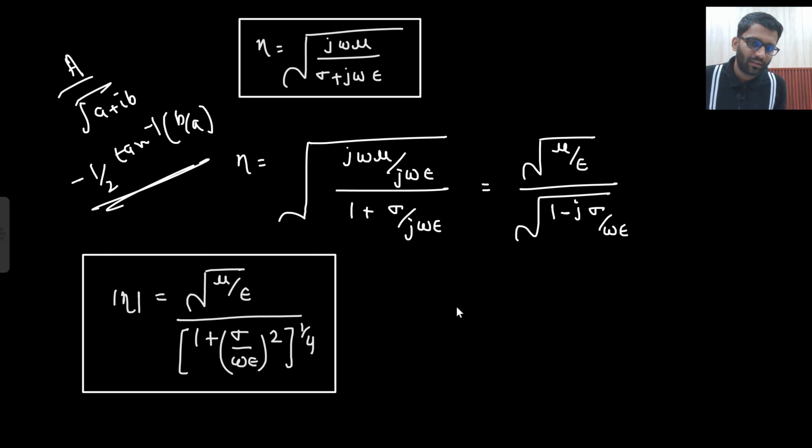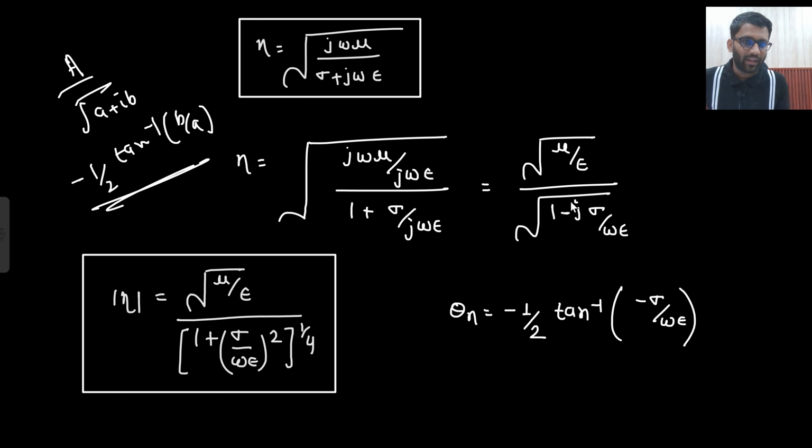So what will be the angle? The angle will be, since under root is there, minus 1 by 2. Why minus 1 by 2? Because it was a by something. So minus 1 by 2 tan inverse b by a. So what is your b? Minus sigma upon omega epsilon, and a is 1, so that I am not writing. Is that clear to you? A upon something was there, so ignore this a. If it was a upon something, then minus sign. If there was under root, then 1 by 2. Tan inverse b by a. So what is b? Minus sigma upon omega epsilon by a.